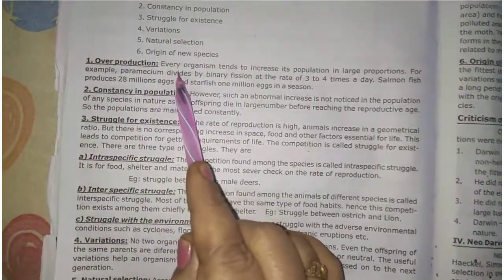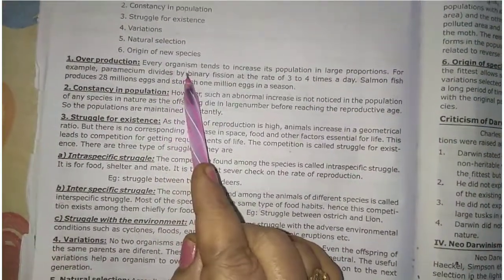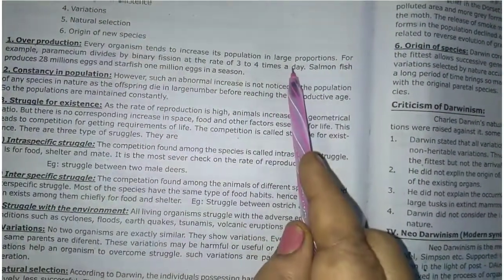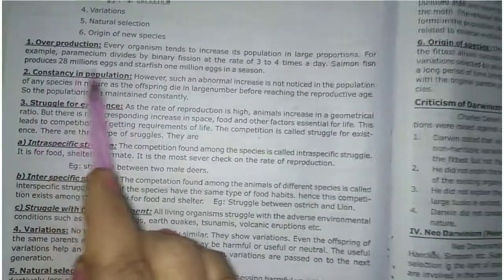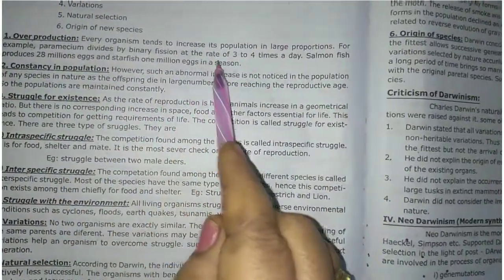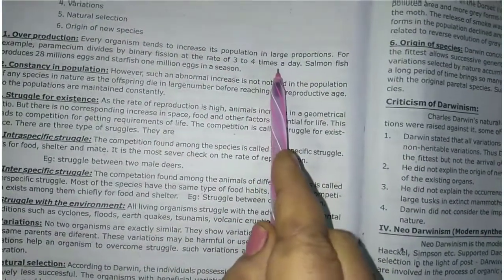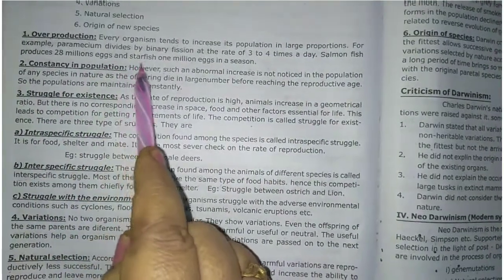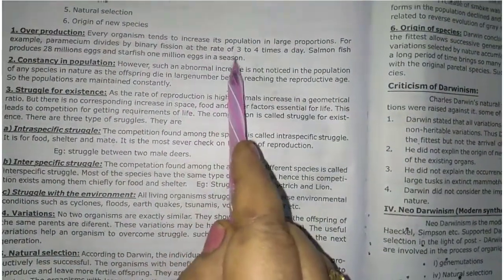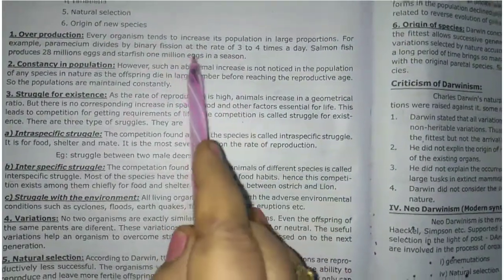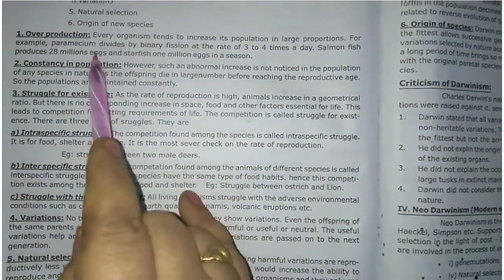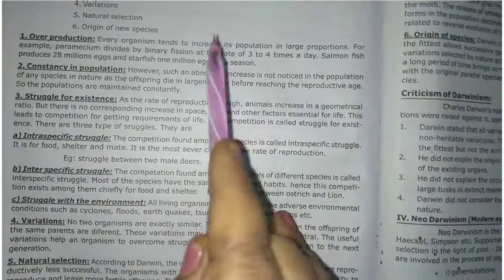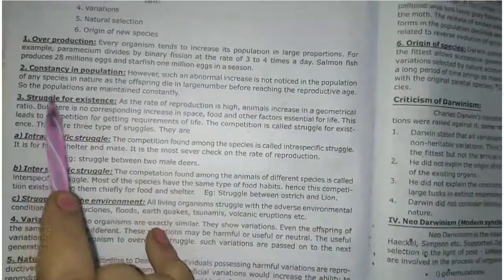Number 1 is overproduction. In evolution or in nature, every organism tends to increase its population in large proportions. For example, paramecium divides by binary fission at the rate of 3 to 4 times a day. And second, a salmon fish produces 28 million eggs and a starfish 1 million eggs in a season. If they produce like this, the whole earth would be filled by only these 3 species. That's why overproduction of the species happens, but how is it controlled? It is explained in the next step.